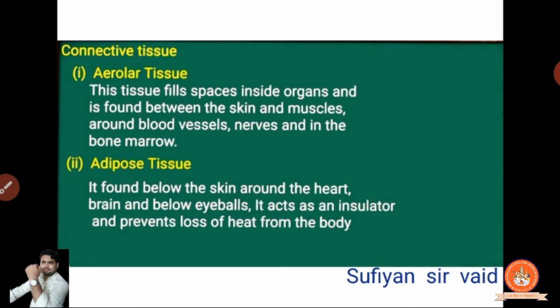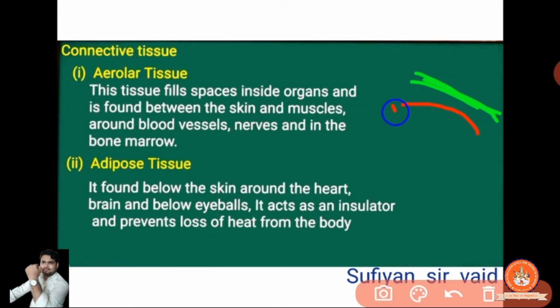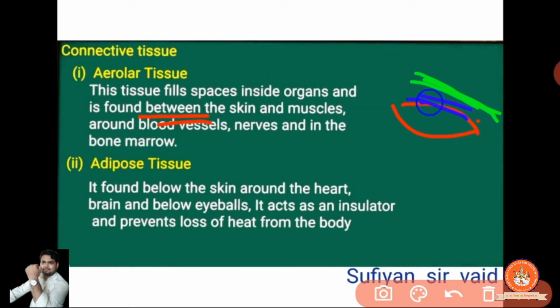So what is areolar tissue? These tissues fill the space inside the organs. Clear? It fills the space. It fills the space inside the organs and is between the skin and the muscle. So this is our skin, suppose, and this is our muscles. So where is it present? Between. Clear? So over this portion it can be found, between the skin and the muscles.